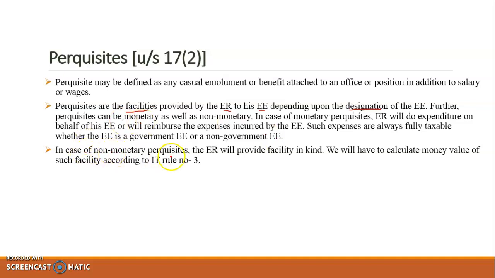However, in case of non-monetary perquisites, the employer provides the facility in kind, that is not in cash, not in monetary terms. So in this case, we have to calculate the money value of such facility according to IT rule number 3. So in case of non-monetary perquisites, we always have to follow rule number 3 of your income tax, in which we have to calculate the money value of these facilities which are given by the employer in kind.